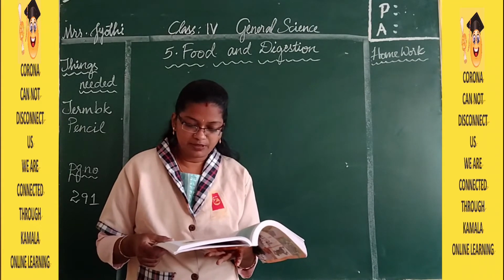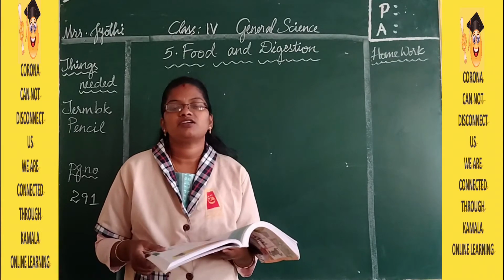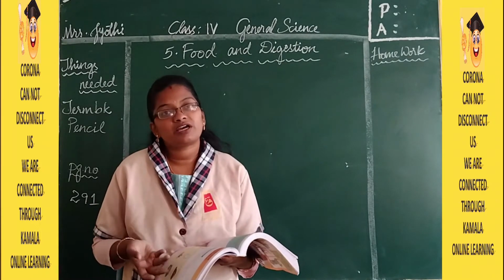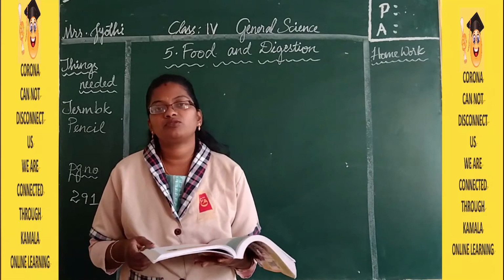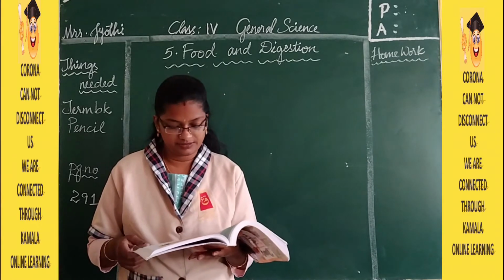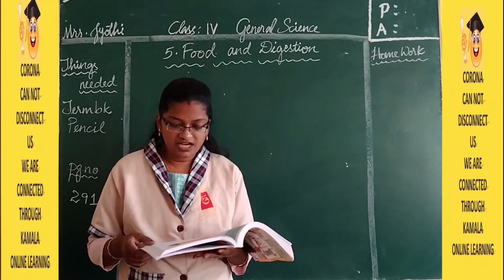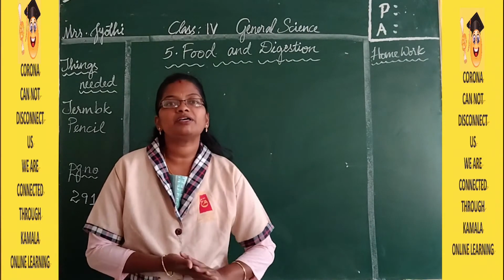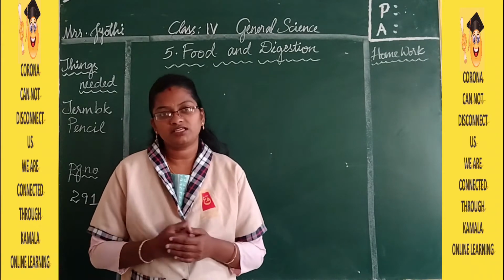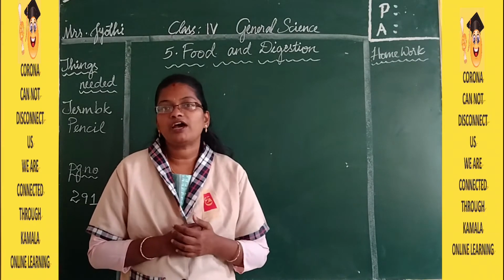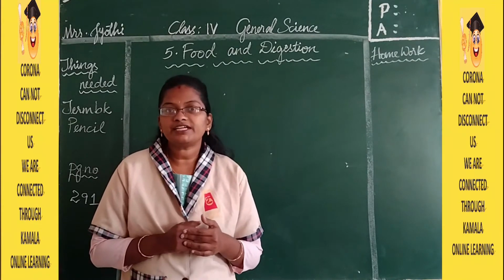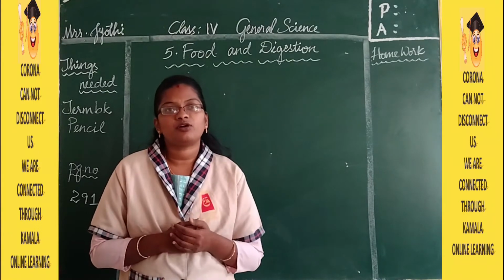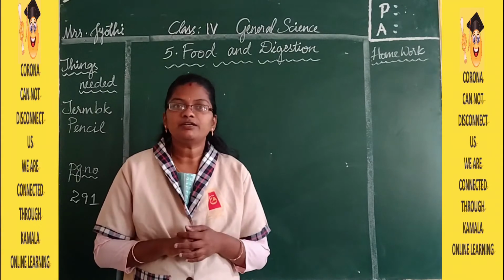Then identify different parts of the digestive system and their functions. In the digestive system of the human body, we will learn where the food enters, what happens after it goes into the stomach, and how it comes out. We are going to learn everything. Explain the things which are helpful while cooking. Whenever we cook food, what things help us to cook it well? About these things we are going to learn in this lesson. Now you have a warm-up box. There are some food ingredients, and below that the answer is given in a jumbled form. You have to write it in a proper way.